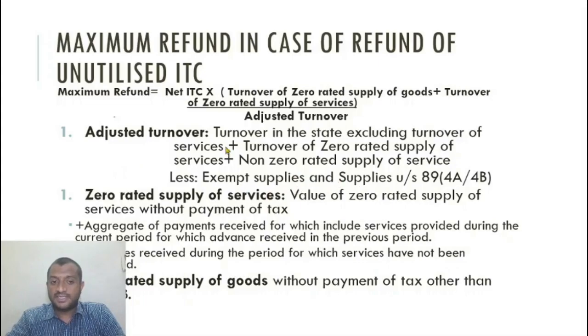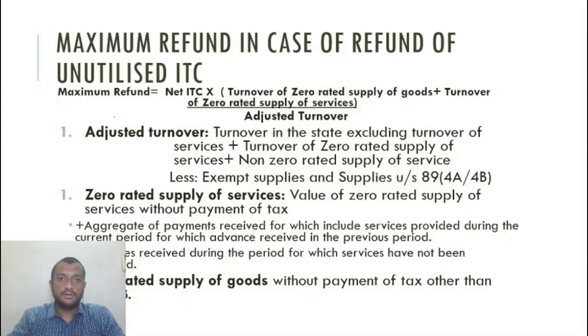So exempt supplies are not even included in the adjusted turnover, and supplies under section 8, 9, 4A or 4B. So supplies under 4A, 4B, as we've already discussed, those are also excluded. Now based on this, I will arrive at the maximum refund that is allowable.